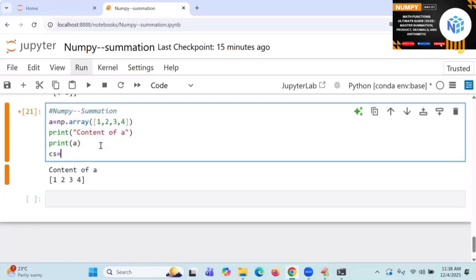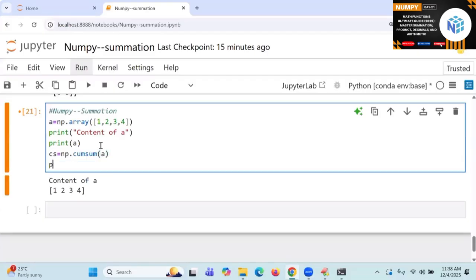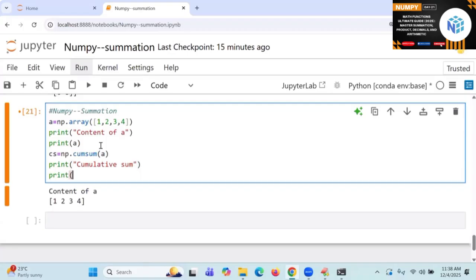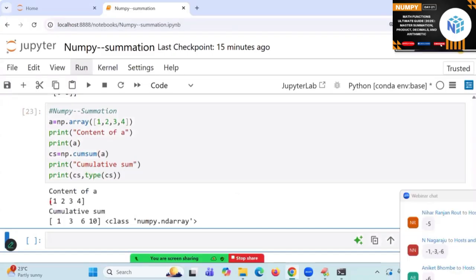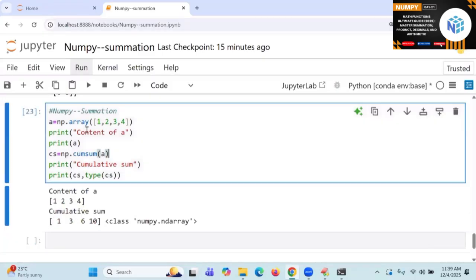So CS is equal to np dot cumsum of A. Print of CS. This is also called one type of ND array only, students. Start the flow. Already you know 1, 1 plus 2, 3, 1 plus 2 plus 3, 6, 1 plus 2 plus 3 plus 4, like this. Okay, now got it.